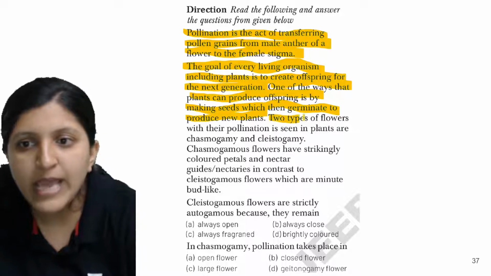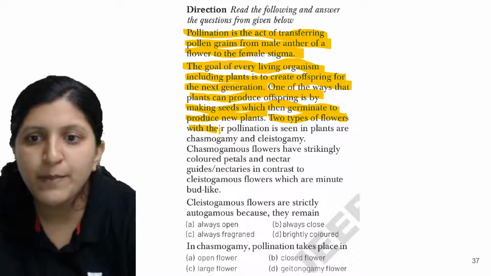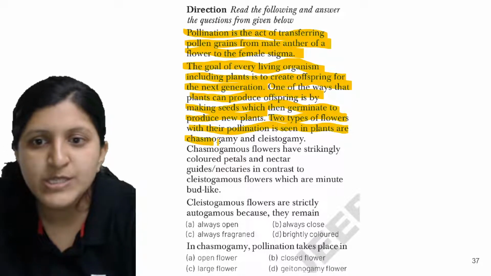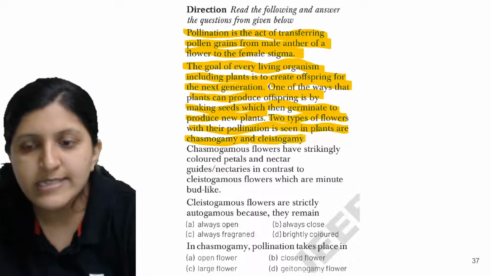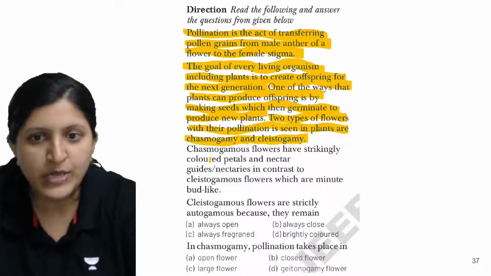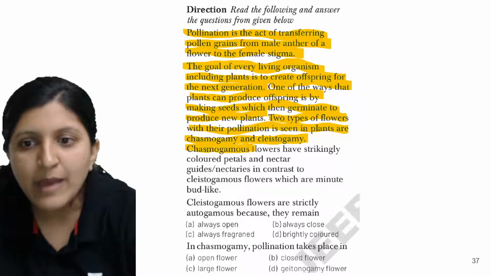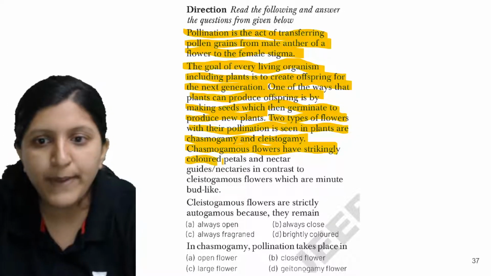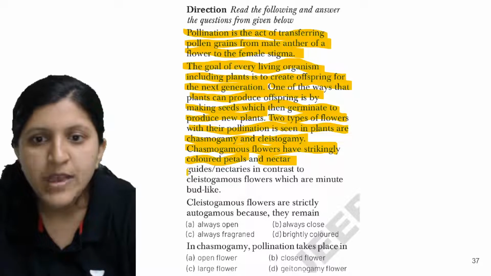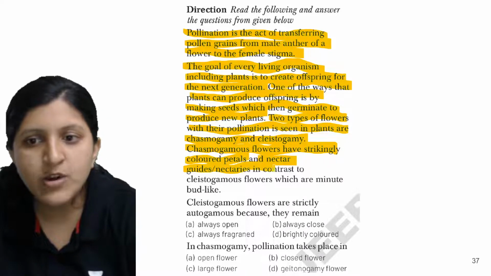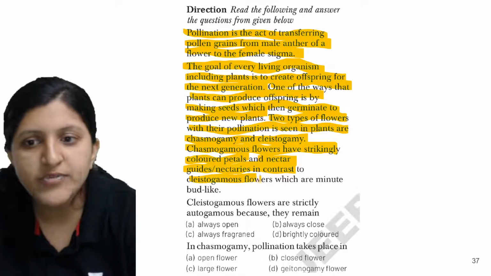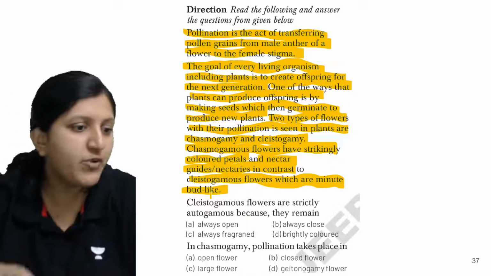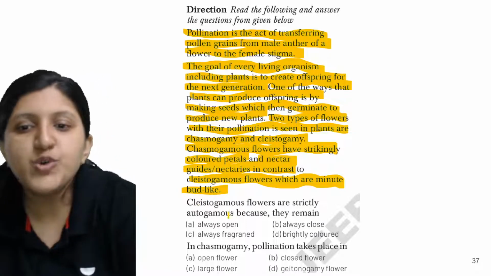Now two types of flowers with their pollination are seen in plants: chasmogamy and clistogamy. These are the two types. Chasmogamous flowers have strikingly colored petals and nectar guides, the nectaries, in contrast to the clistogamous flowers, which are minute and bud-like. Now the question is about clistogamous flowers.